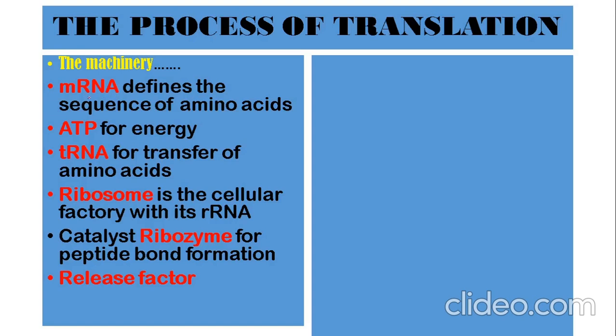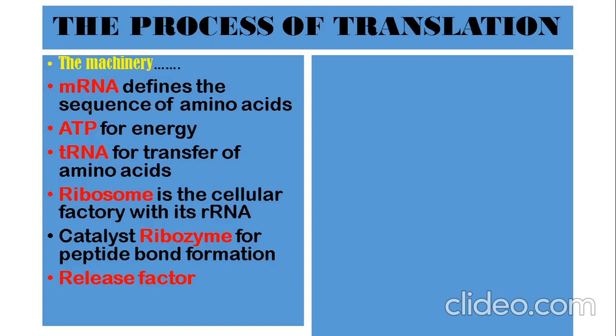The full form of mRNA is messenger RNA. It brings coded information from the DNA, and after that it takes part in translation and will help in bringing the amino acids in the particular sequence during the synthesis of polypeptide.